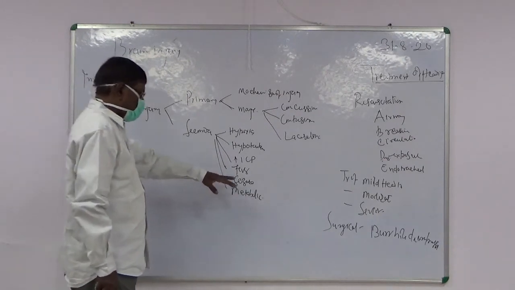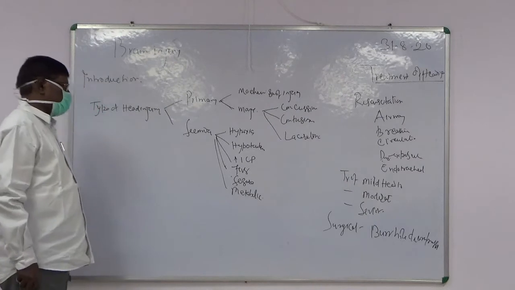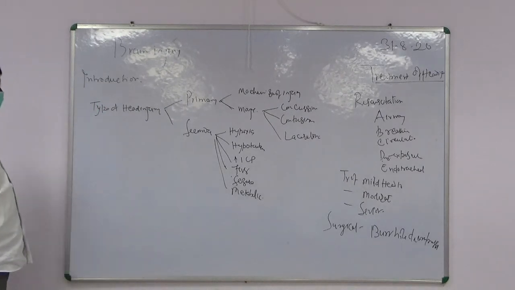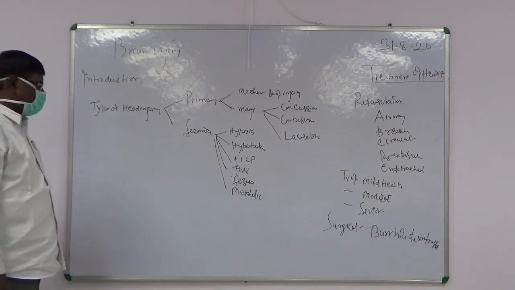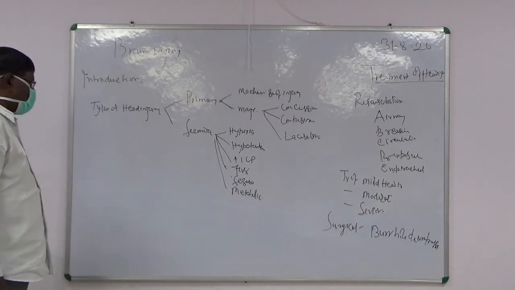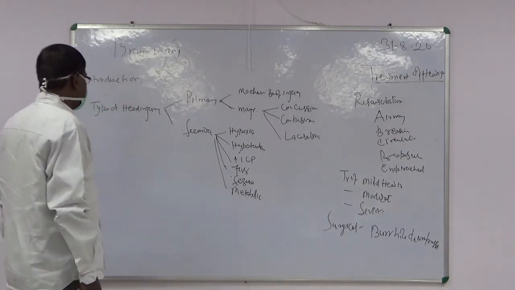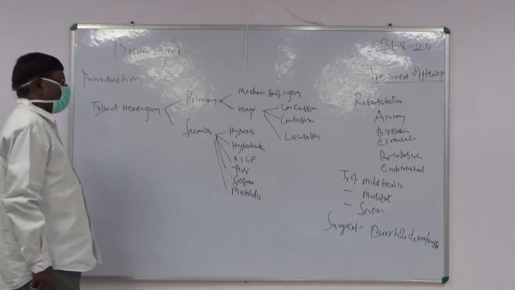So seizure should also be treated properly, and there are also some metabolic disturbances which cause secondary damage to the brain. That is, if there is any electrolyte imbalance, such as hyponatremia, it causes secondary damage to the brain, and so it should also be treated properly in time, so that you can treat the head injury properly.